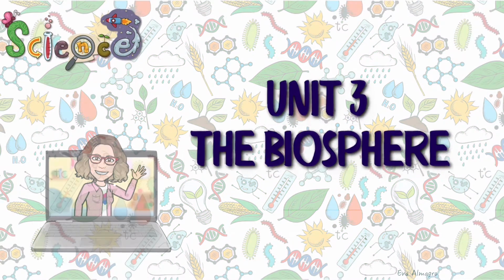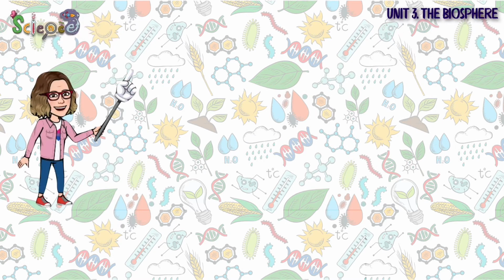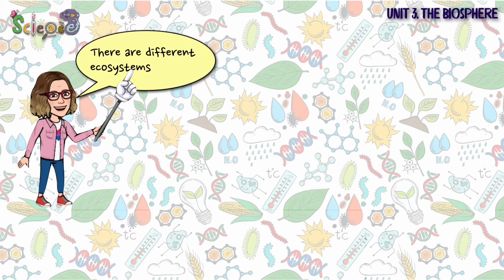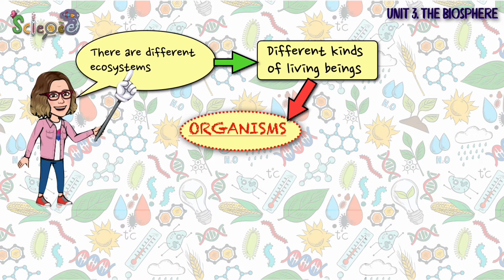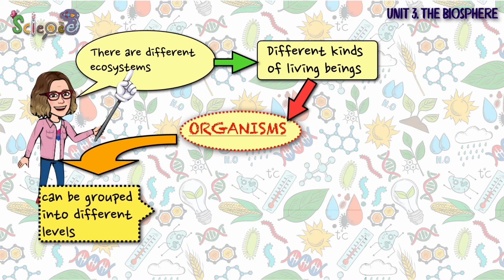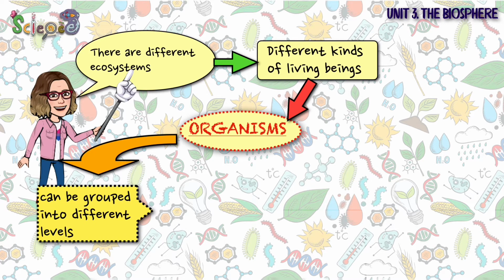The biosphere. As we saw in the previous unit, there are plenty of different ecosystems on the planet Earth. Each ecosystem is made up of a specific physical medium and the different kinds of living beings or organisms that inhabit it and interact with each other within it. These organisms interact with each other in many ways and can be grouped into different levels.